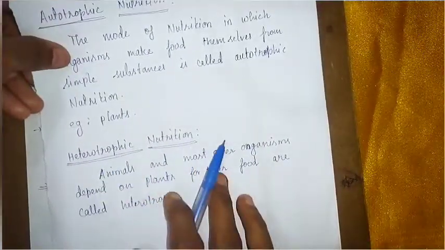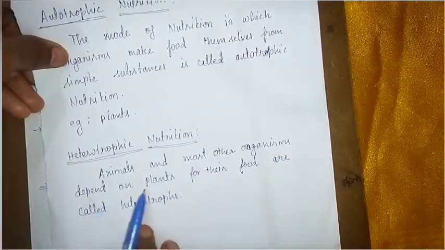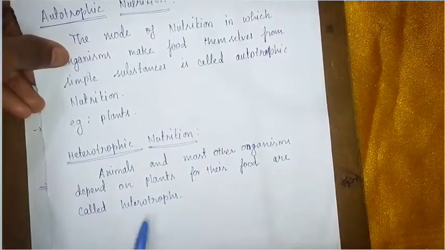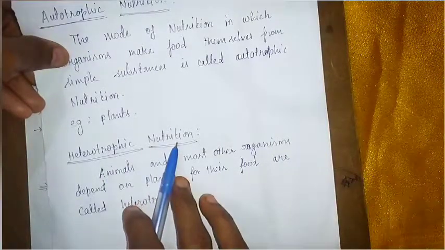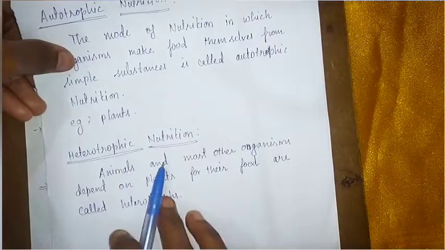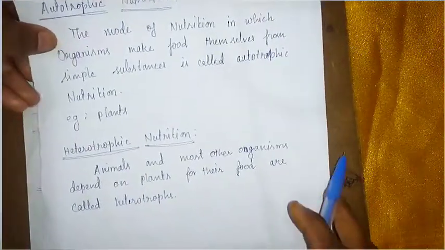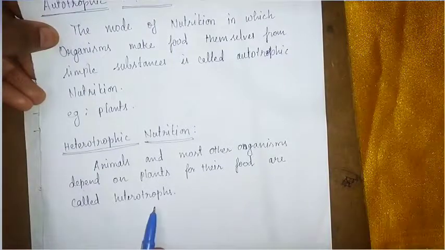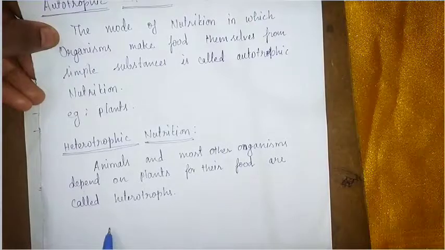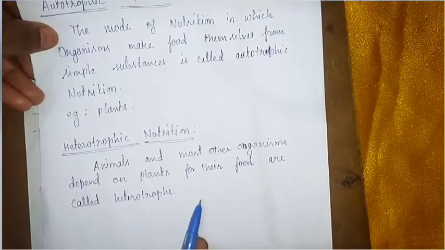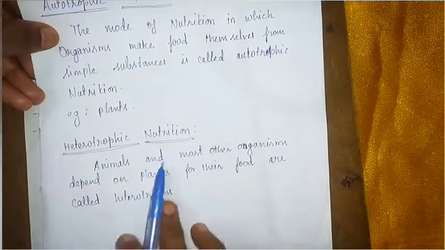Heterotrophic nutrition means animals and most other organisms depend on plants for their food and are called heterotrophs. This mode of nutrition is known as heterotrophic nutrition. It means an organism depends on another organism for food. Example, animals and humans. Animals and humans cannot prepare their own food, they get food from the plants, so they follow heterotrophic nutrition.